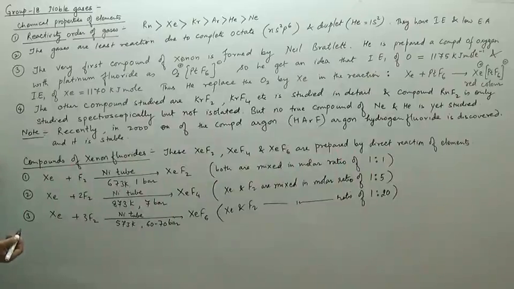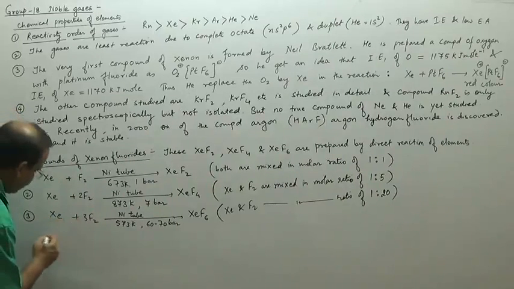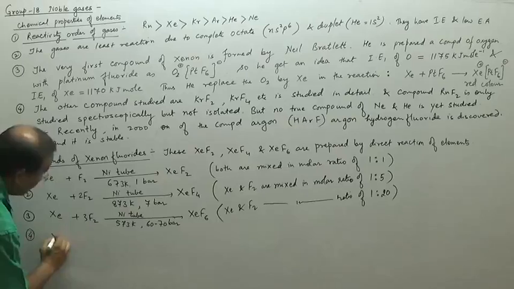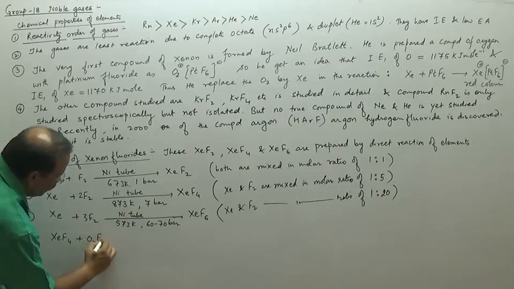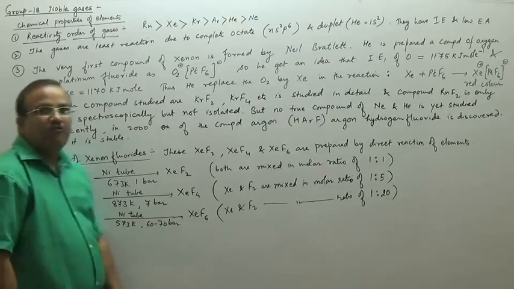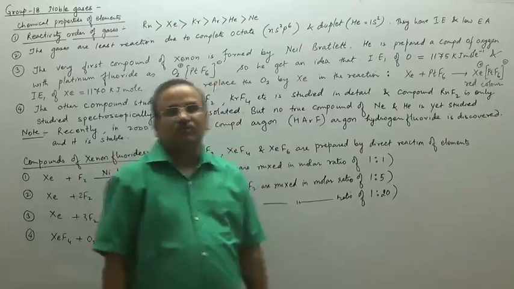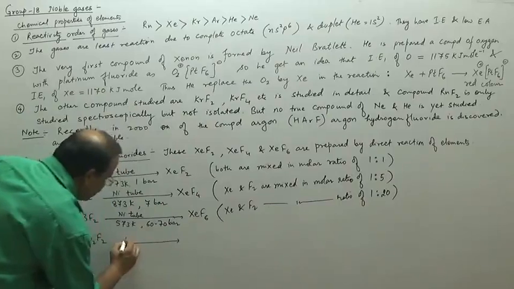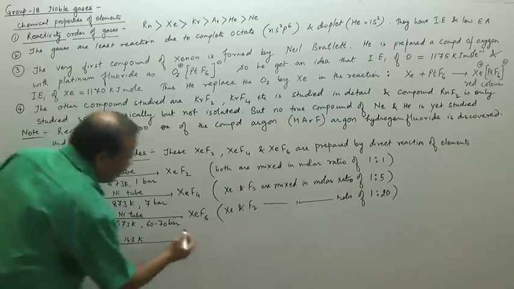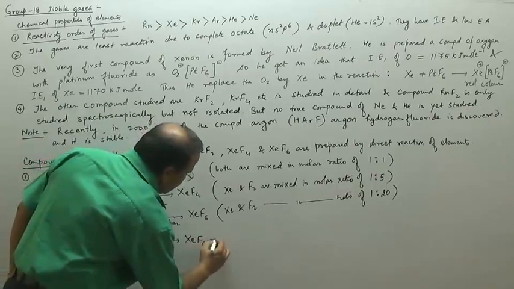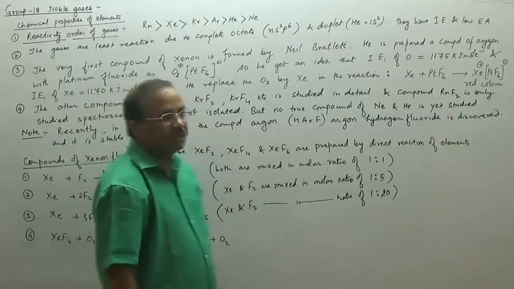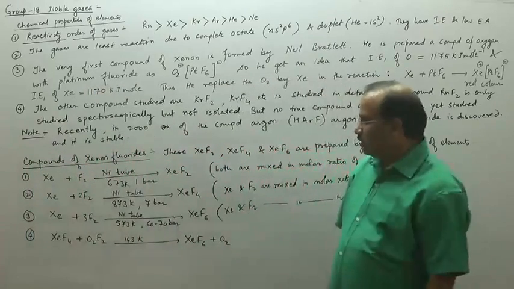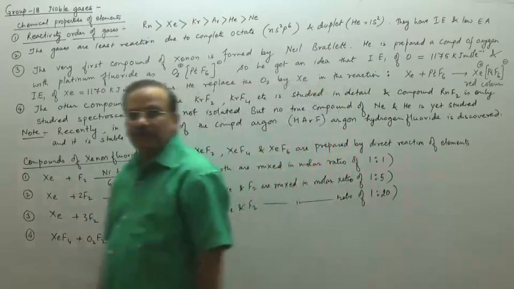Then we can write one or two more methods for the preparation of the hexafluoride. We can write that XeF4 reacts with O2F2. I have told you that O2F2 is a very good fluorinating agent. So even at lower temperature the reaction will proceed, because it is highly exothermic. At lower temperature it will form XeF6, and O2 is liberated. That is how we can write the preparation of xenon hexafluoride.